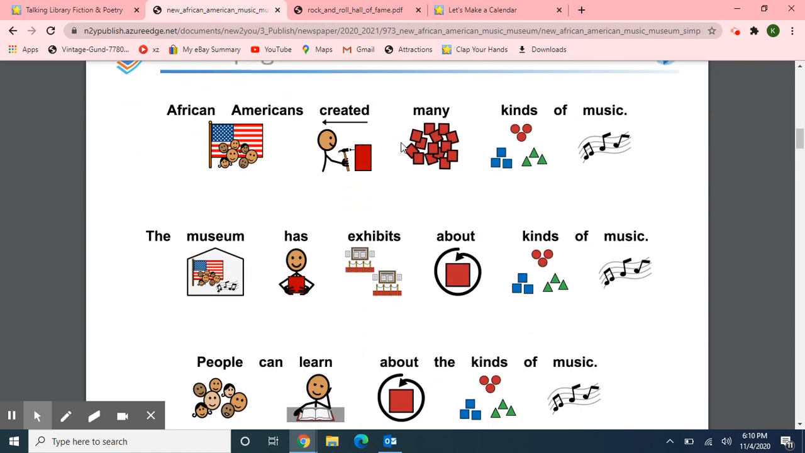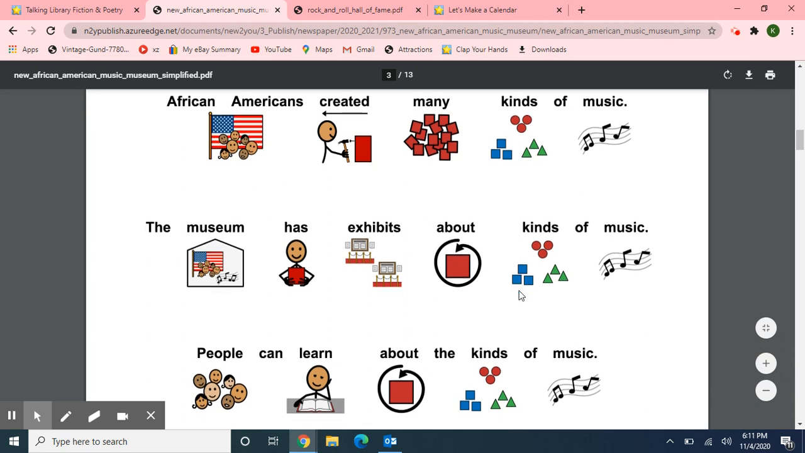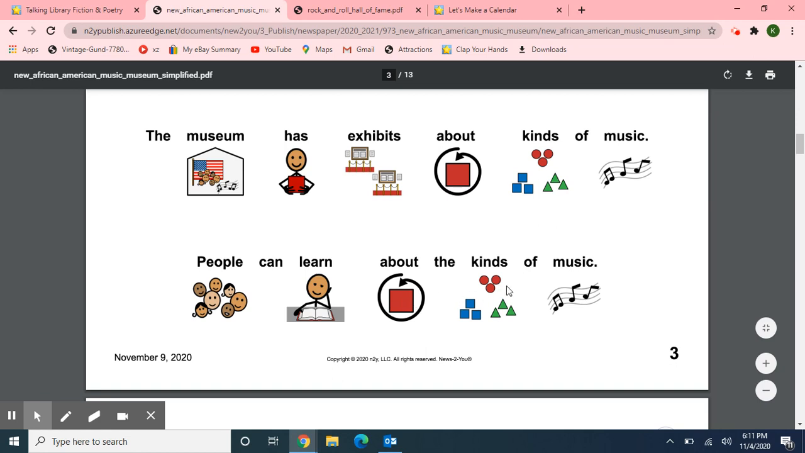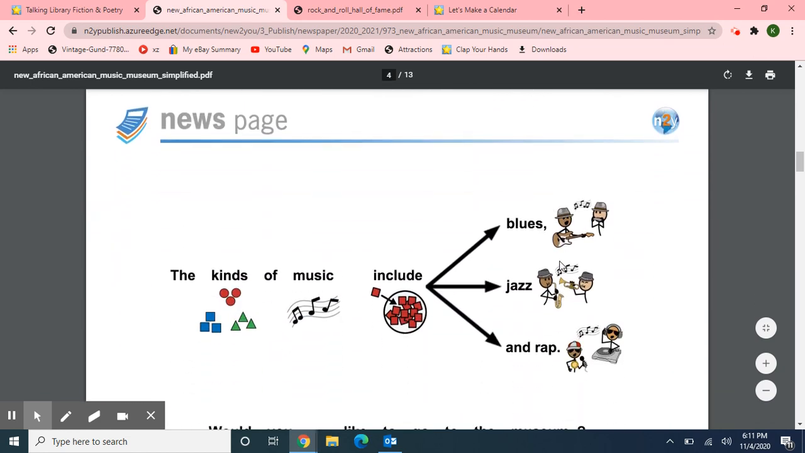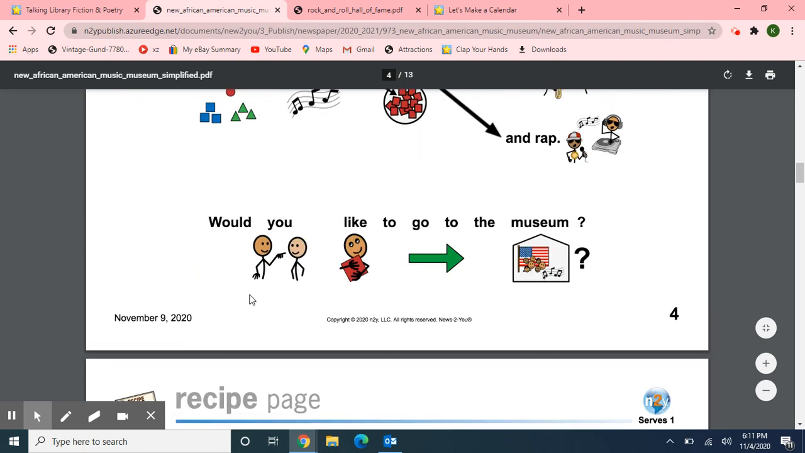African Americans created many kinds of music. The museum has exhibits about kinds of music. People can learn about the kinds of music. The kinds of music include blues, jazz, and rap. Would you like to go to the museum?